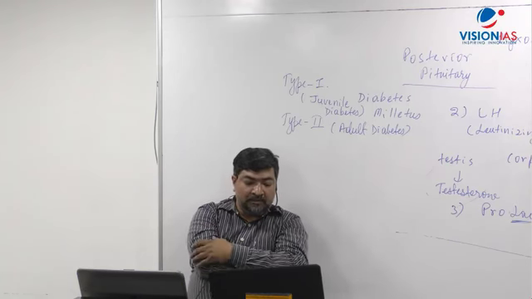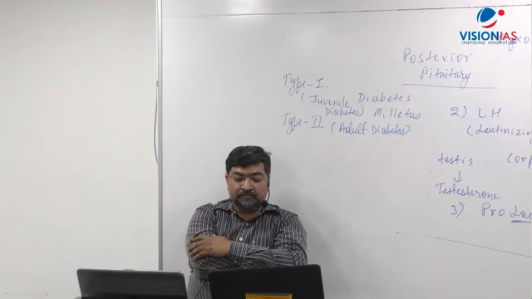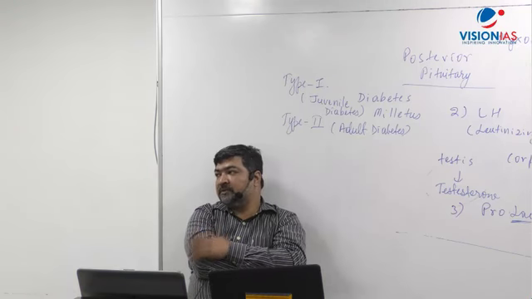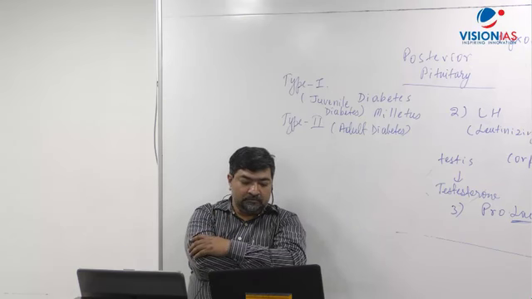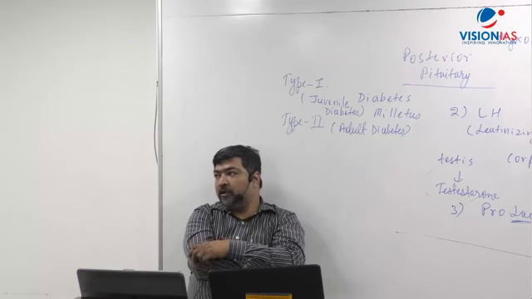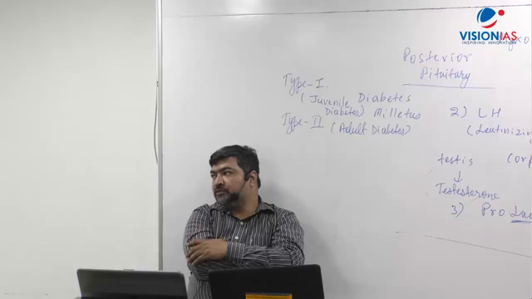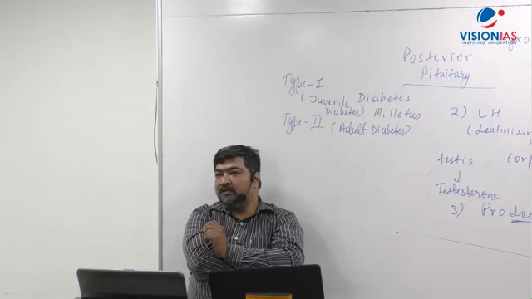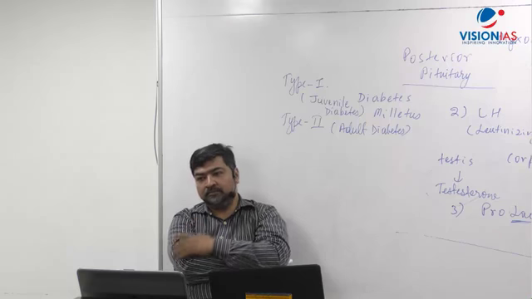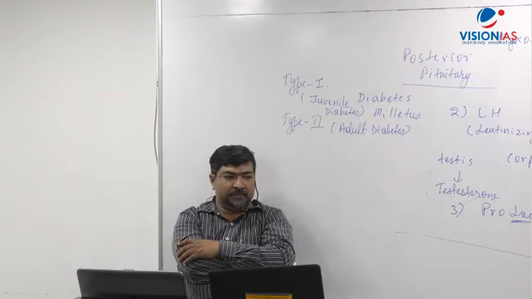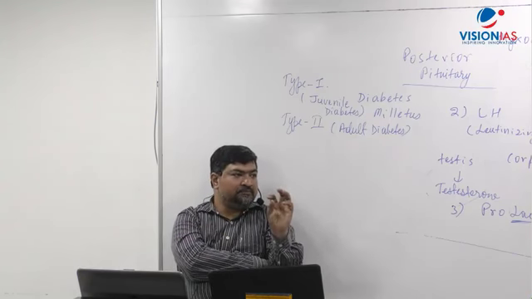And is finally released into the duodenum through the common bile duct. What happens?